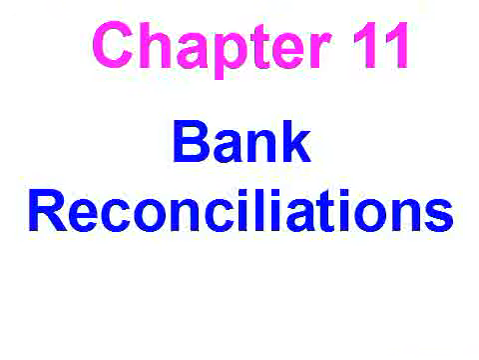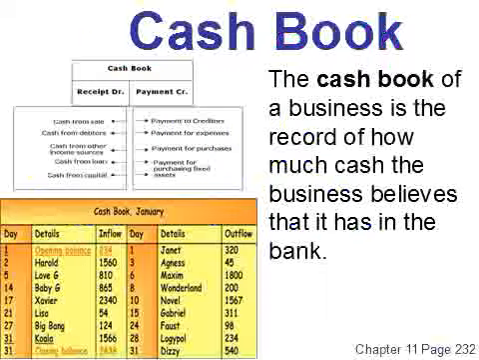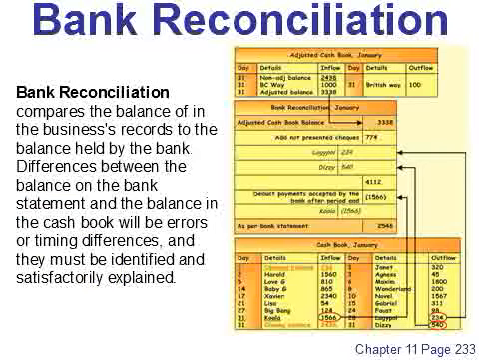Chapter 11. Bank reconciliations. Cash book. The cash book of a business is the record of how much cash the business believes that it has in the bank. Bank reconciliation. Bank reconciliation compares the balance in the business's records to the balance held by the bank. Differences between the balance on the bank statement and the balance in the cash book will be errors or timing differences, and they must be identified and satisfactorily explained.